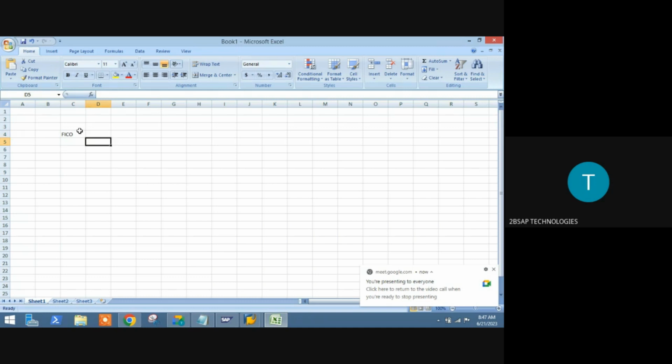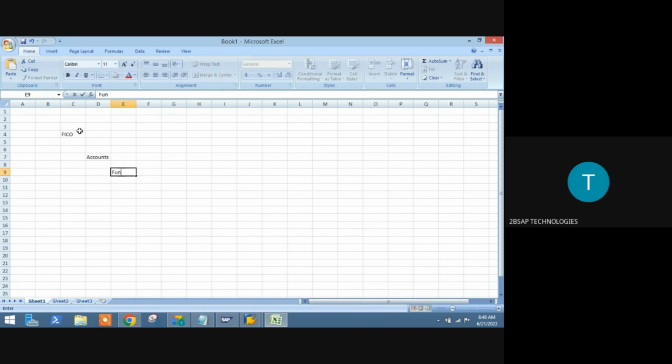So now, what is FICO? First, we will understand it. FICO is the finance and controlling module. It is related to finance and controlling. So in your finance subjects, in your accounting subject, you will have fundamentals and one more is managerial.